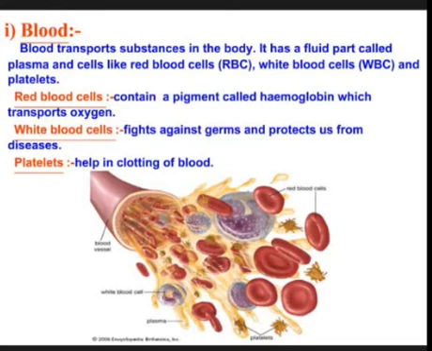Blood transports substances in the body. It has a fluid part called plasma and cells like red blood cells, white blood cells, and platelets. Let's see. Red blood cells contain a pigment called hemoglobin which transports oxygen. White blood cells fight against germs and protect us from diseases. Platelets help in clotting of blood.